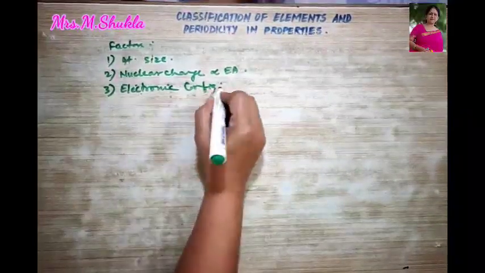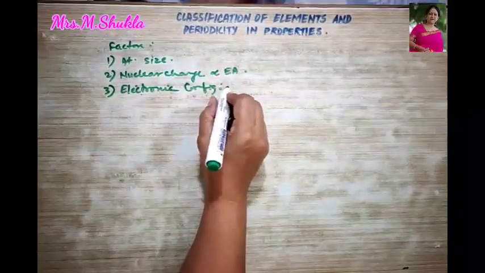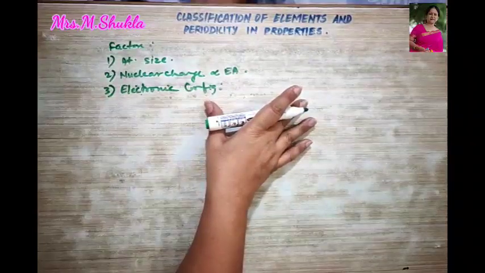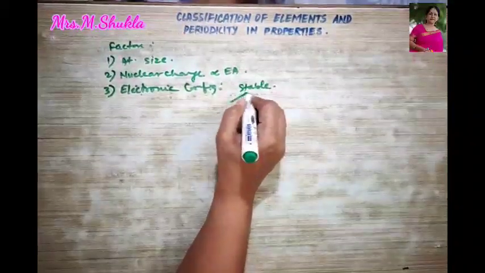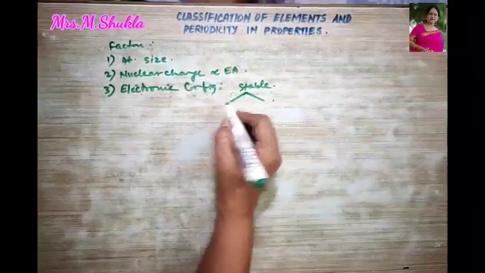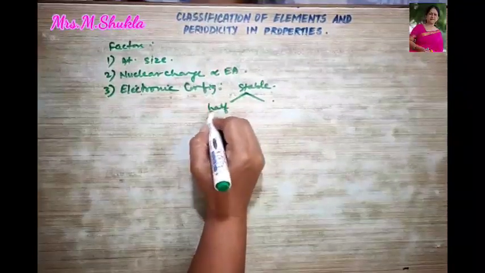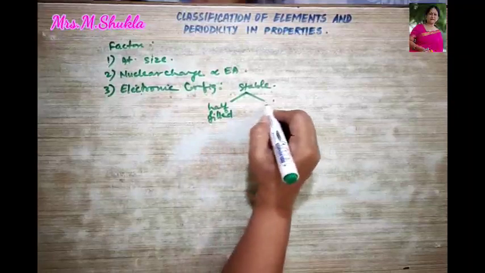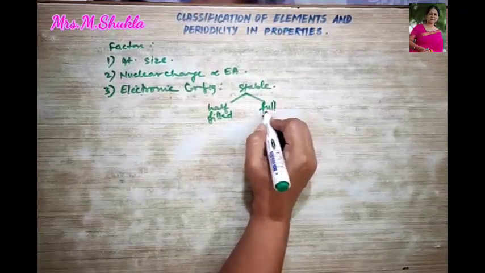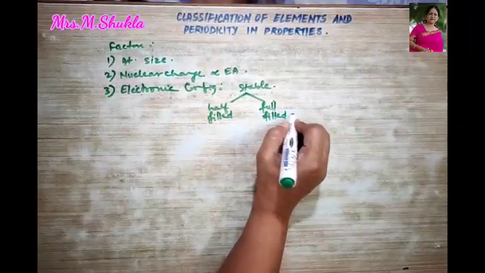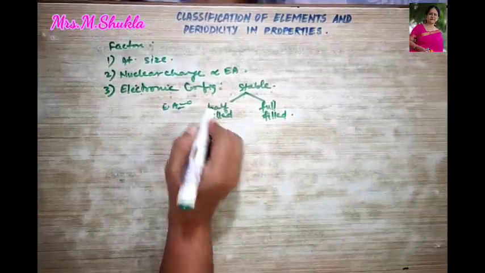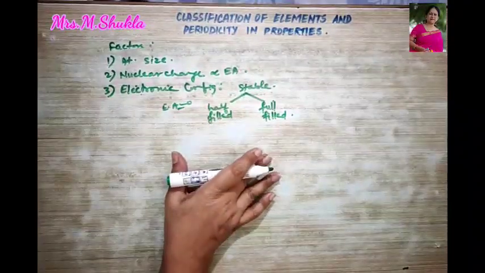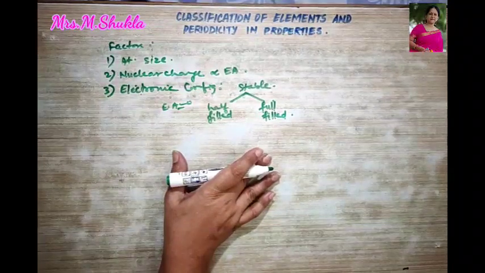Stable electronic configuration, they will not accept electrons. When I say stable electronic configuration, I am talking about half filled and full filled orbitals. Clear? Over here, the electron affinity will be almost equal to 0. I hope this is clear.